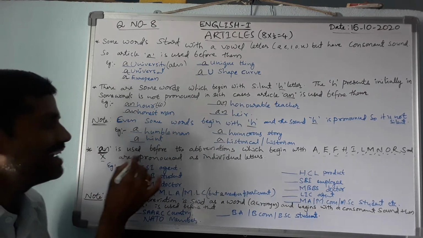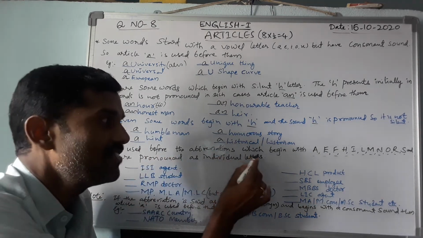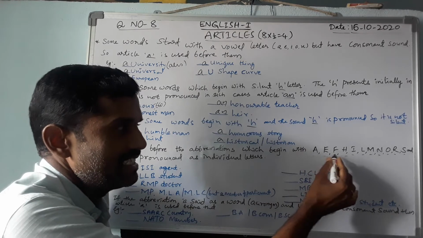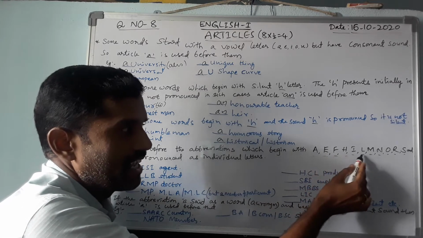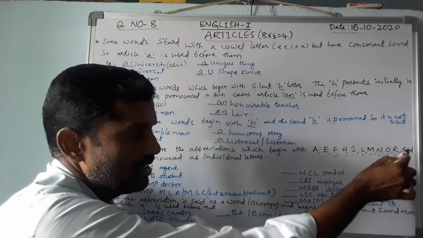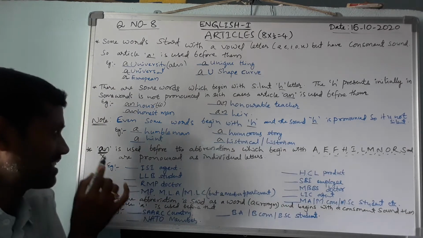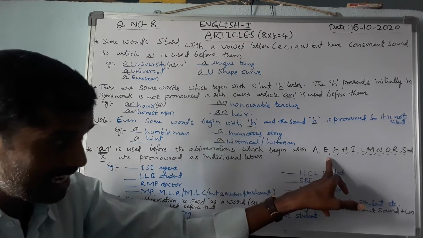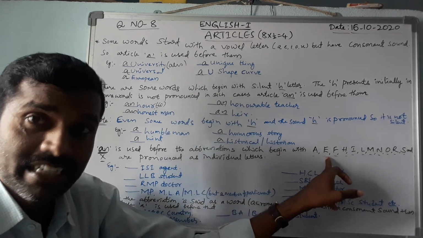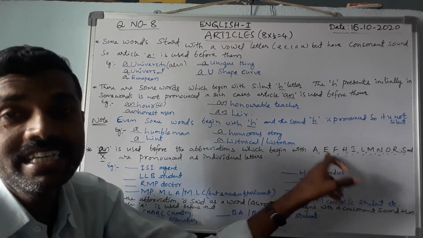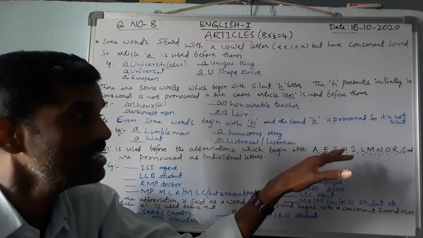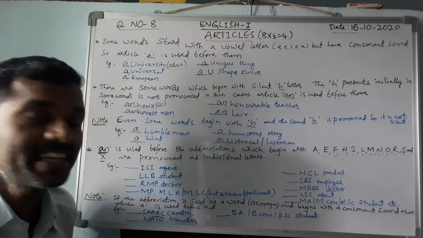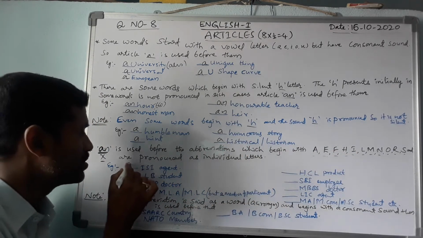Next, an is used before abbreviations which begin with A, E, F, H, I, L, M, N, O, R, S, and X, which are pronounced as individual letters. When these letters are used as individual letters in abbreviations, the indefinite article an is used before them.